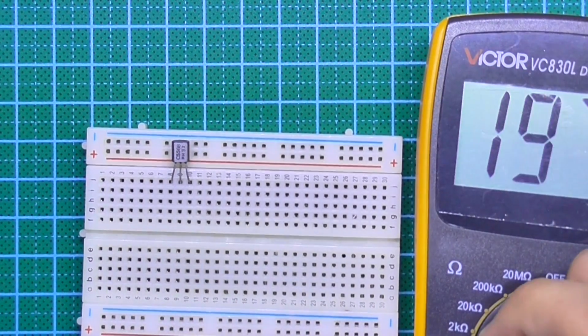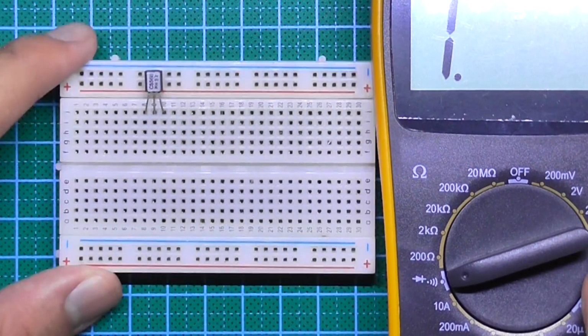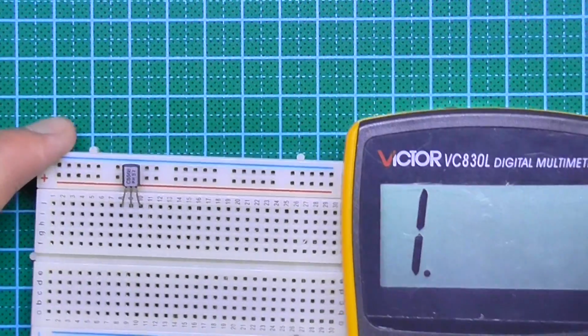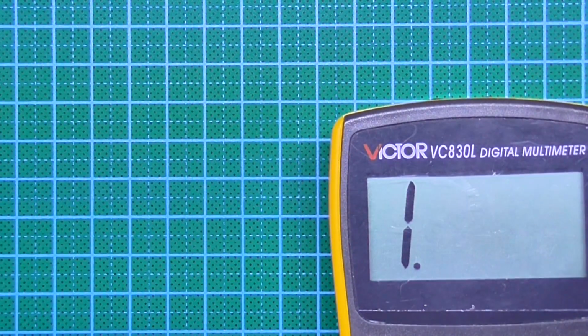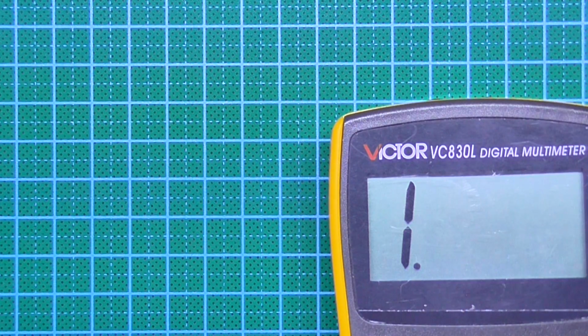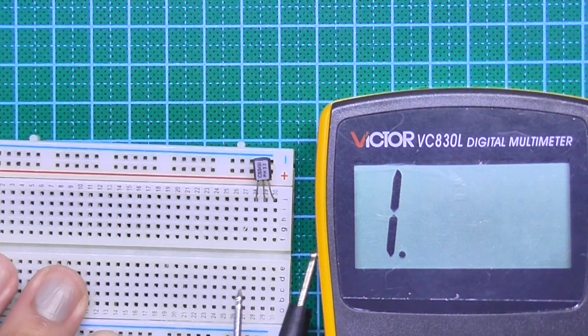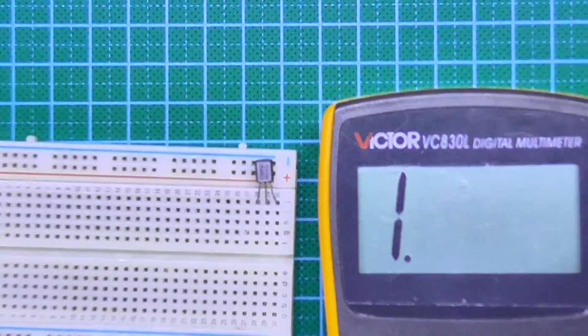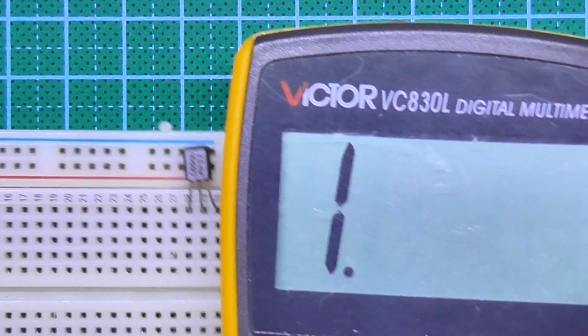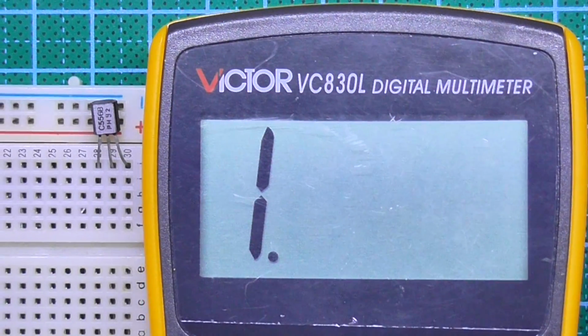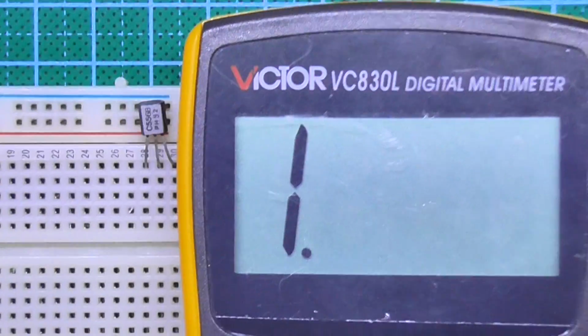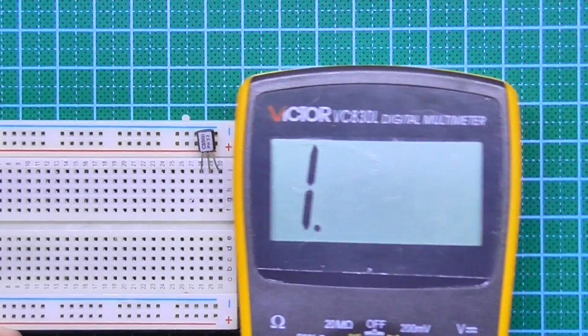Set your multimeter to diode setting, and then I should place it right here. There you go. So we have 3 pins. Let me zoom in a bit. Maybe too close. Okay.